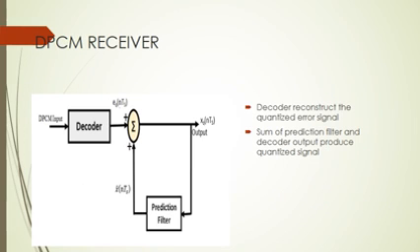The figure shows the block diagram of the differential pulse code modulation receiver. The decoder first reconstructs the quantized error signal from the incoming binary signal. Here the signal is an error signal only. The prediction filter output and the quantized error signal are summed up to give the quantized version of the original signal. Thus, the signal at the receiver differs from the actual signal by the quantization error, which is introduced permanently in the reconstructed signal.